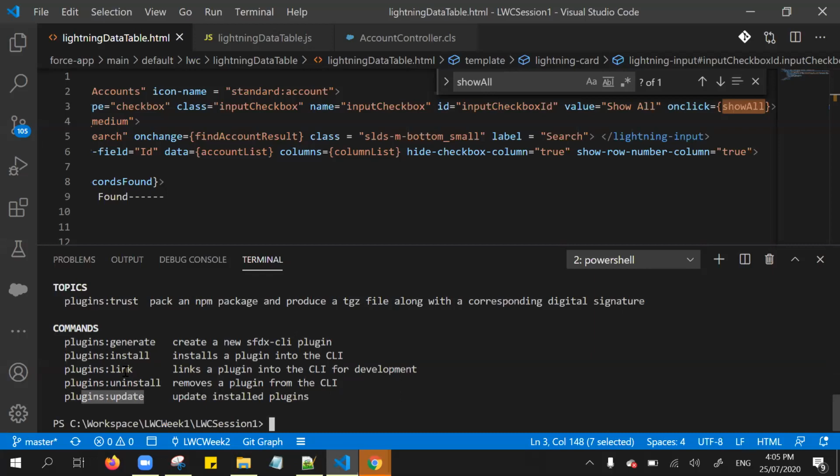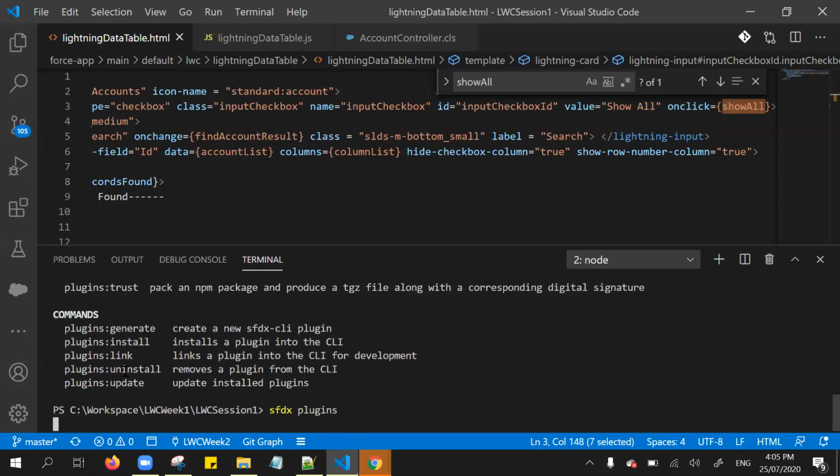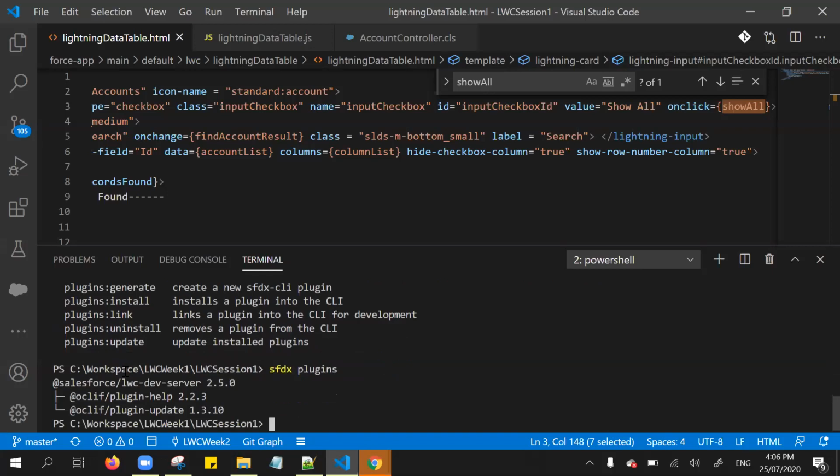Okay, so I already installed it. Let me show you the plugins, the things I installed on my computer. If you notice here, LWC dev server 2.50, I already installed. Okay.